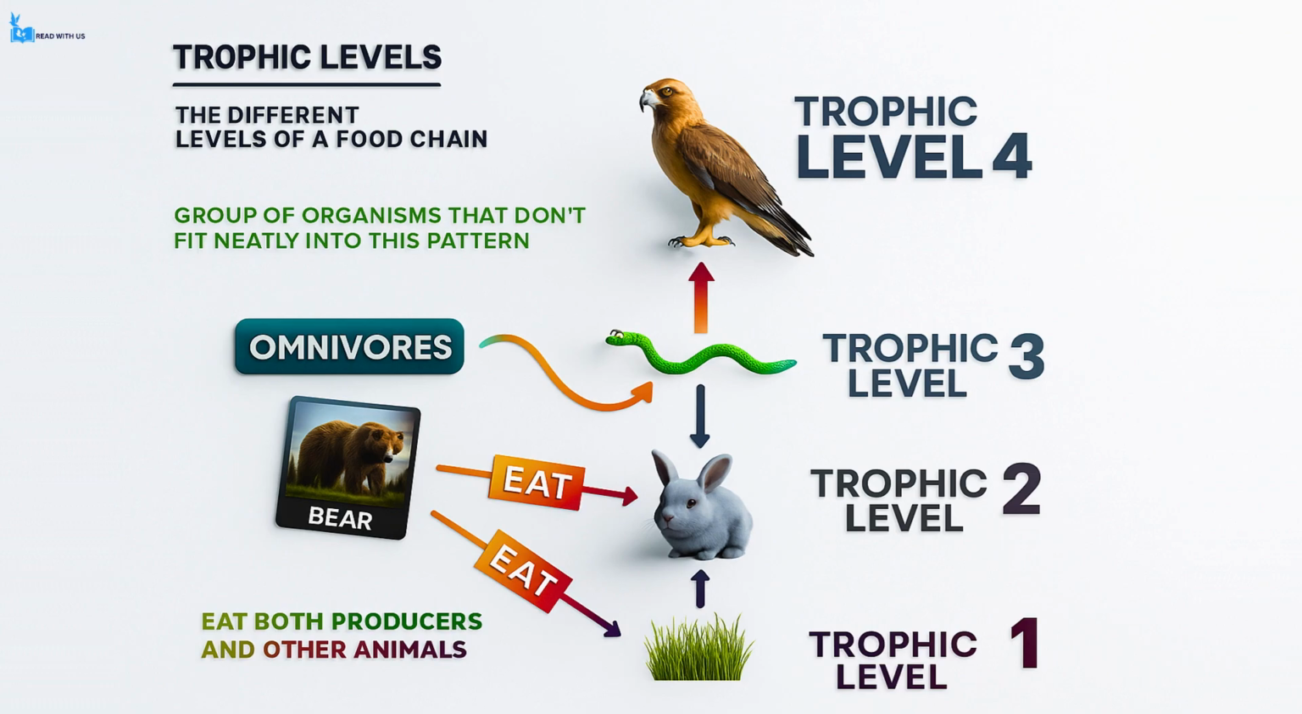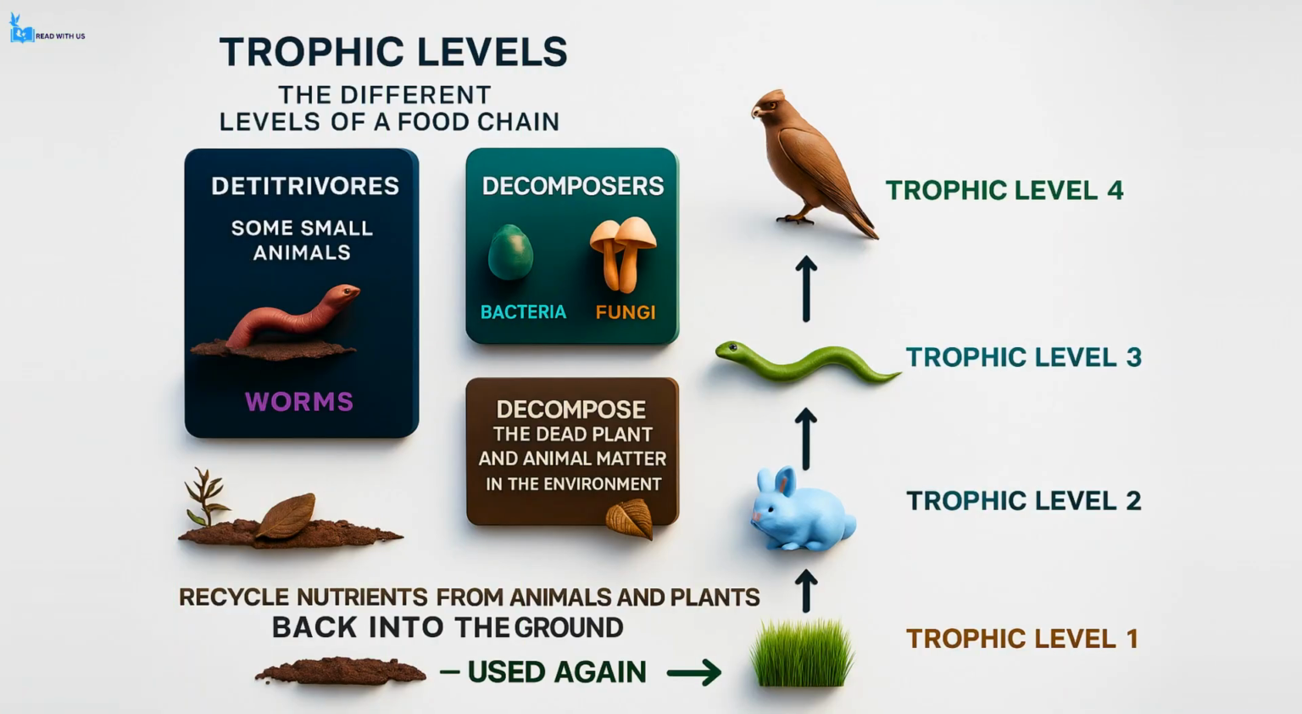Another important group to mention are decomposers and detritivores. These include organisms like bacteria, fungi, and some small animals such as earthworms. They are responsible for breaking down dead plants and animals in the environment, a process known as decomposition. This recycling activity is vital as it allows nutrients to return to the soil, making them available once again for producers to use, thus continuing the cycle of life and energy within ecosystems.